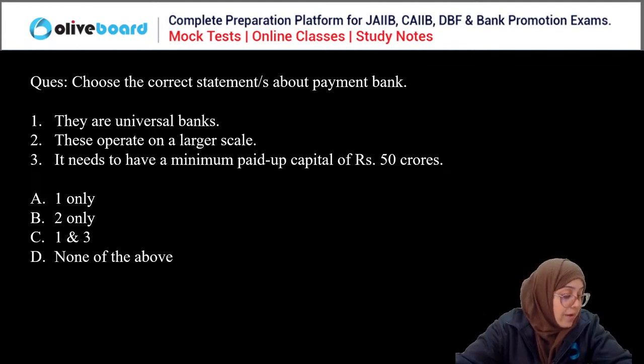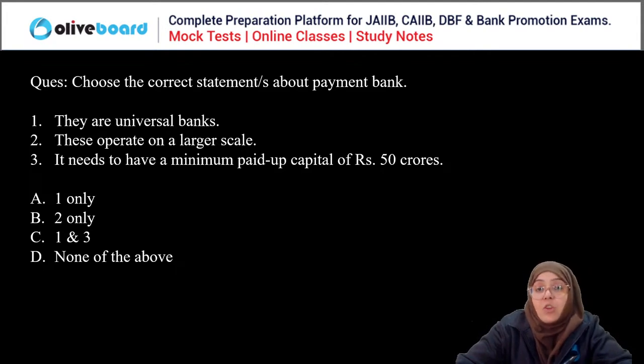Prasad, Roy. Okay, you are saying D. Prasad is saying C. D means none of the above. C, 1 and 3. Shirish is saying B. Gopal is saying D. Sunil is saying C. Hema, Krishna, Smriti, Ruchi. Everyone answer.